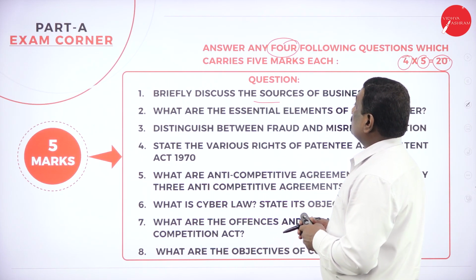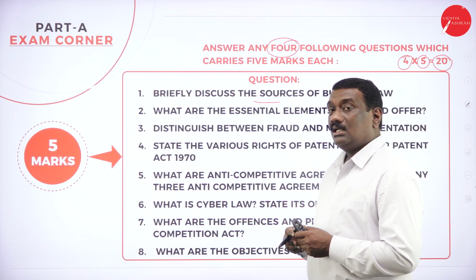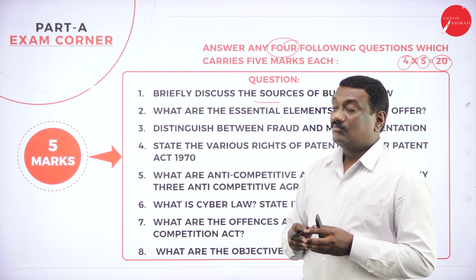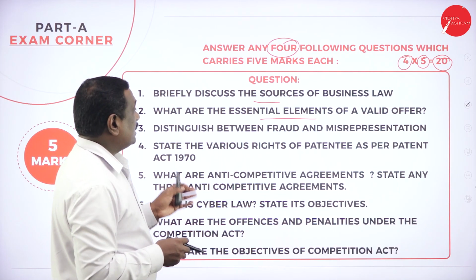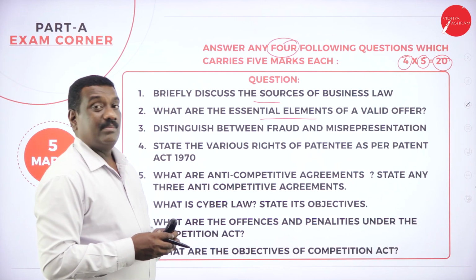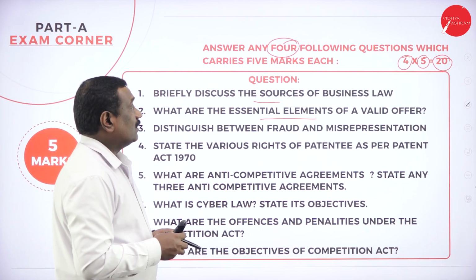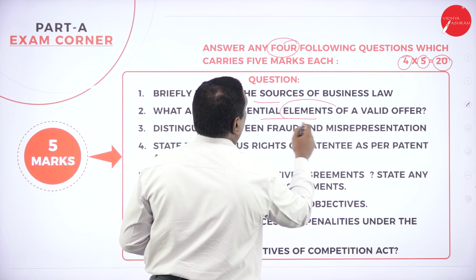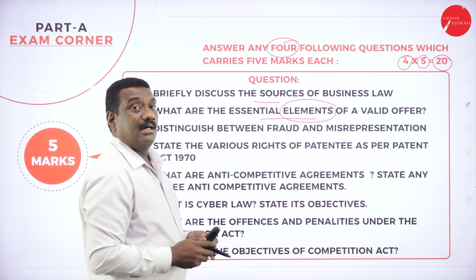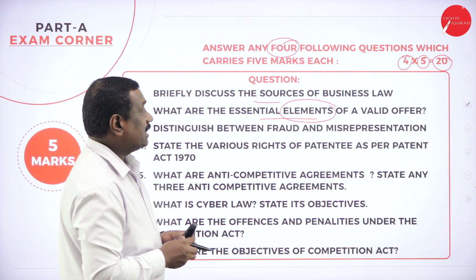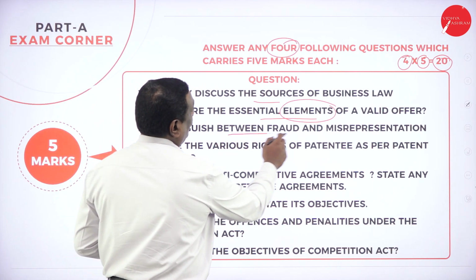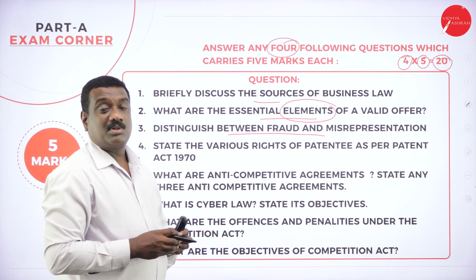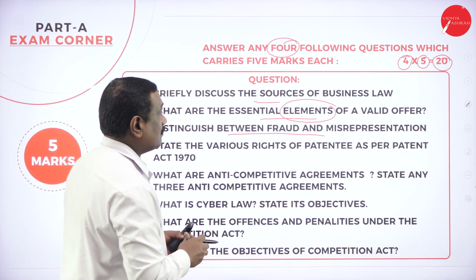So briefly discuss the source of business law. So you need to explain in detail about the sources of business law for 5 marks. Then second question, what are the essential elements of a valid offer? So here you need to write the essential elements of a valid offer. If that particular offer is to be called a valid offer, then what essential elements should be there. Then distinguish between fraud and misrepresentation. So you need to write the differences between fraud and misrepresentation.